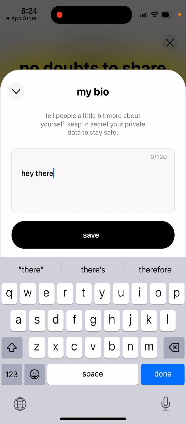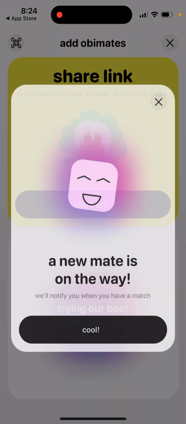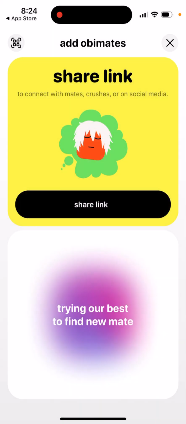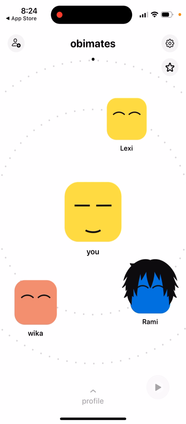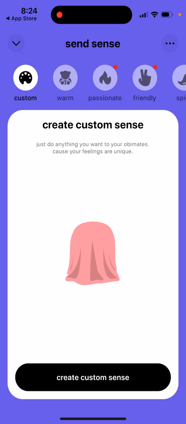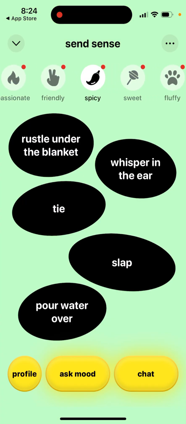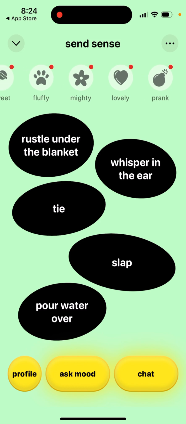You can change your bio, and then just find a mate, and then you can just find some random mate. You can also share a link to add your friends, and that's basically the idea, that if you want to send senses to another person, you can send it like that, like warm, passionate, friendly, spicy, sweet, mighty, and all of that.